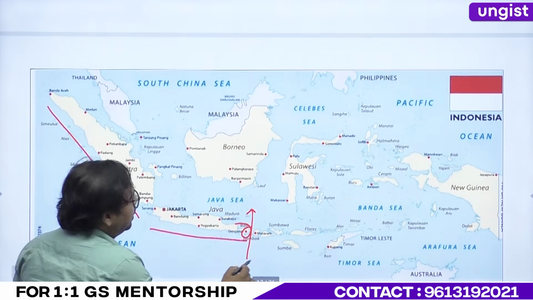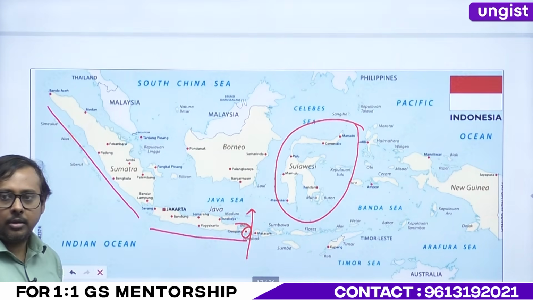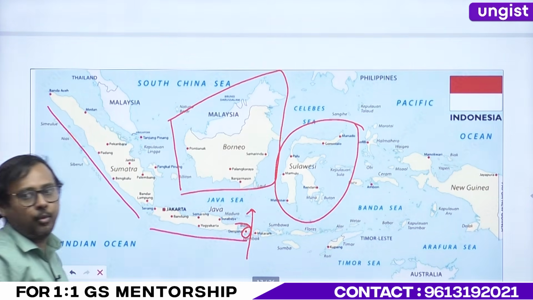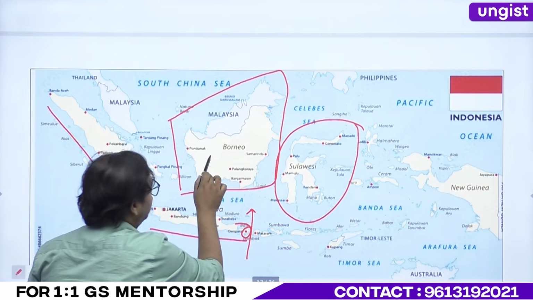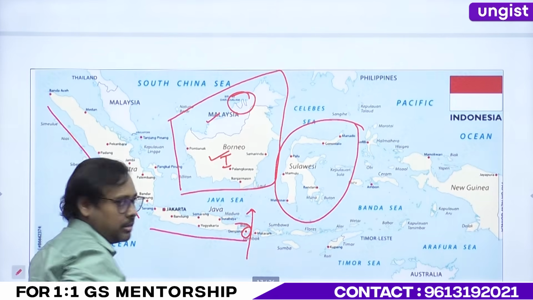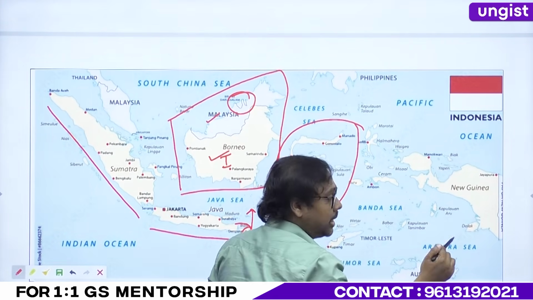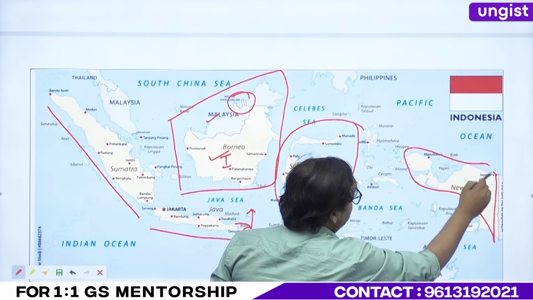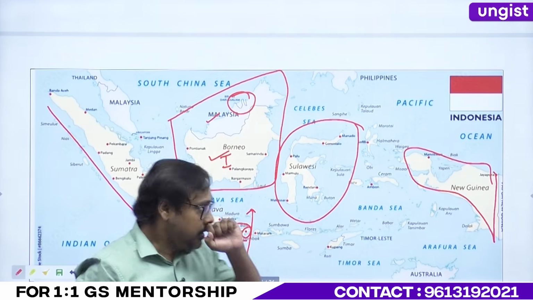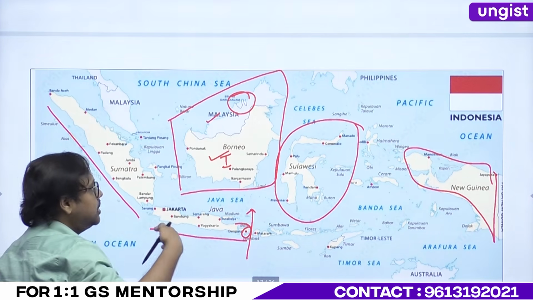Then here you have your entire Sulawesi, which is your Indonesia. This is your entire Borneo. How many countries does Borneo have? Three countries. Obviously here you have your Indonesia, here you have your Malaysia, and this is what? Brunei. Okay, will not forget. So here Sulawesi, and this is your Guinea Island. So till here it is Indonesia, part of Oceania, and hence it is transatlantic. Sorry, it's transcontinental, right? Is it clear? Will not forget? Okay.